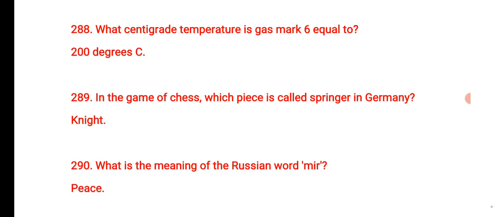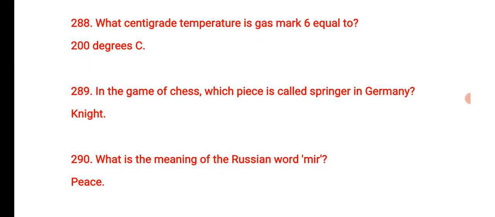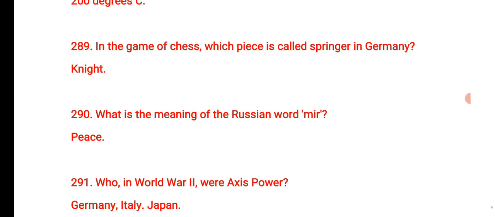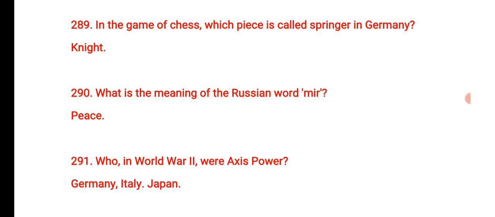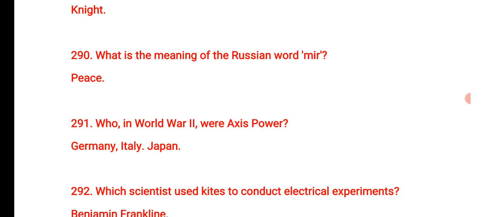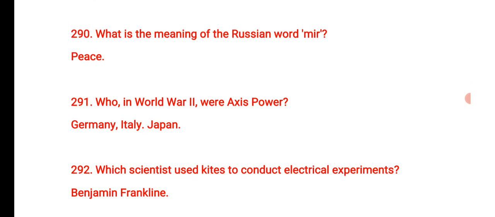That is Italy. What centigrade temperature is Gas mark 6 equal to? That is 200 degrees C. In the game of chess, which piece is called Springer in Germany? That is knight. What is the meaning of the Russian word mir?